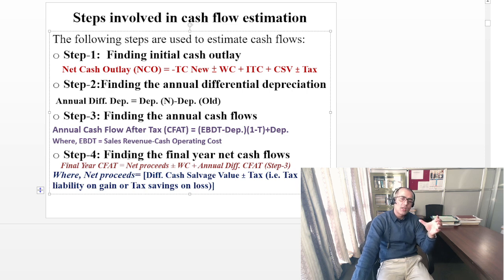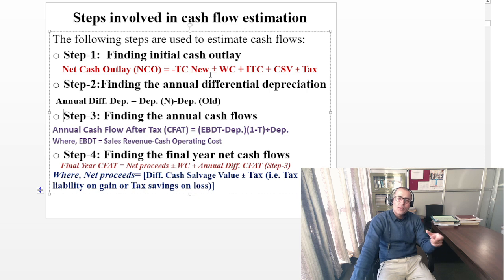Now the fourth step is that you are going to find the final year net cash flow. Final year net cash flow is the net proceeds plus or minus working capital. Remember, if you used an increase in working capital as minus, then this will be plus here, because you are expecting that the investment in working capital, for which you have to invest, would generate the cash flow at the end of the year.